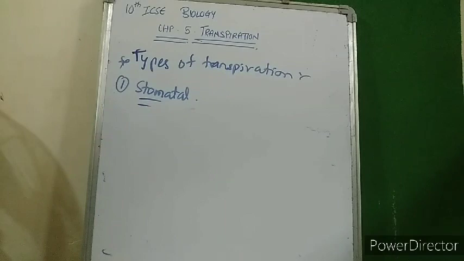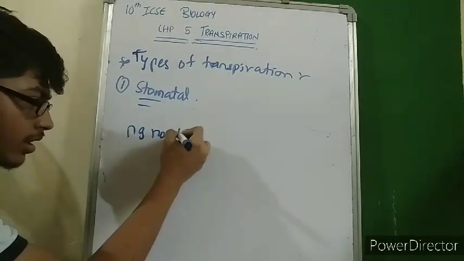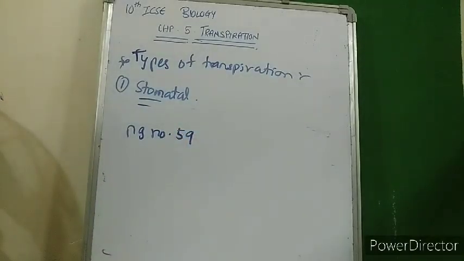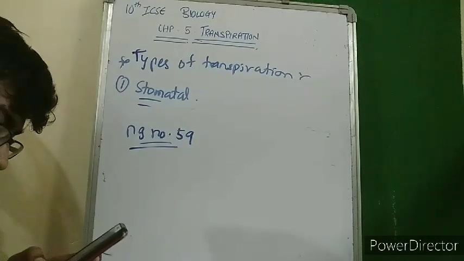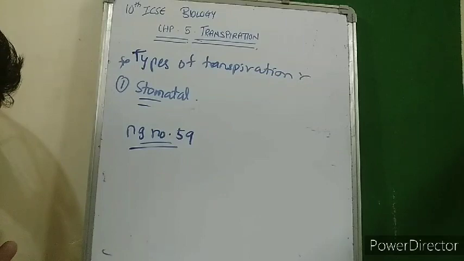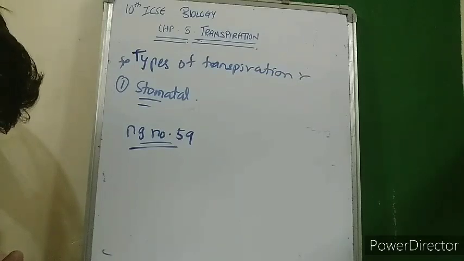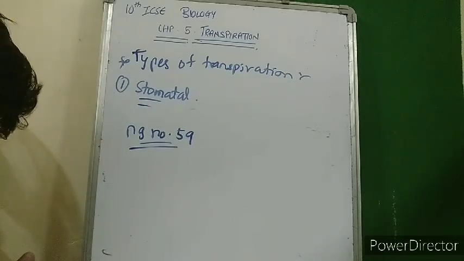One more thing remaining about the stomatal transpiration, you can refer to your textbook page number 59 for this. Yes, there is a diagram given, and you can look into the textbook for this. I am going to read the statement over here. The statement says that the cells that lose water in this way replace it by drawing more of it from the nearest vein. Most of this water travels along the cell walls, and only a small quantity enters the cell by osmosis, and most of it is transferred by imbibition.